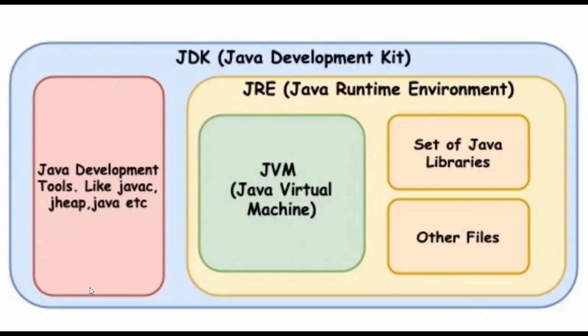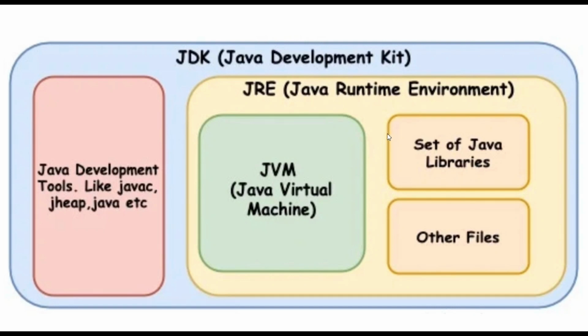Now this is the important part. Like I was talking about, the Java virtual machine. We are going to talk in detail about how things work. In Java, there is the core Java Development Kit. Inside the Java Development Kit, there are Java development tools, and then there is the Java Runtime Environment. In the development kit there are a lot of tools which help to create bytecode and run a Java program. And then there is the Java Runtime Environment.